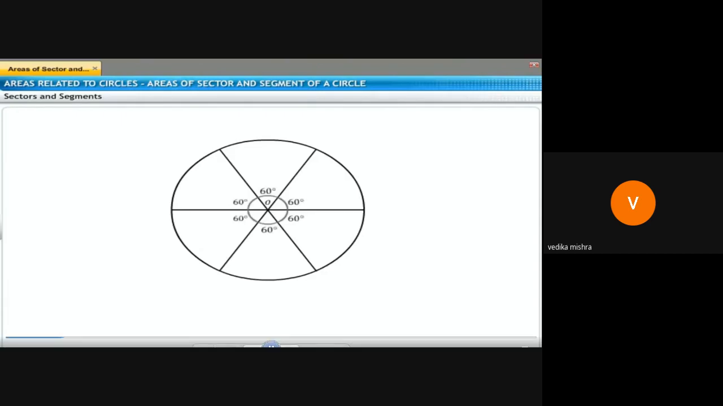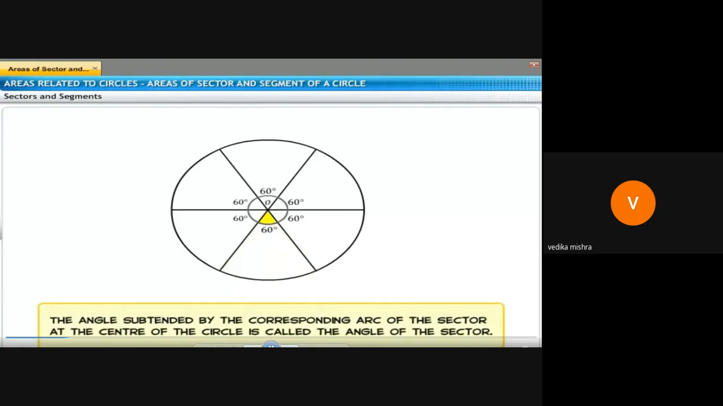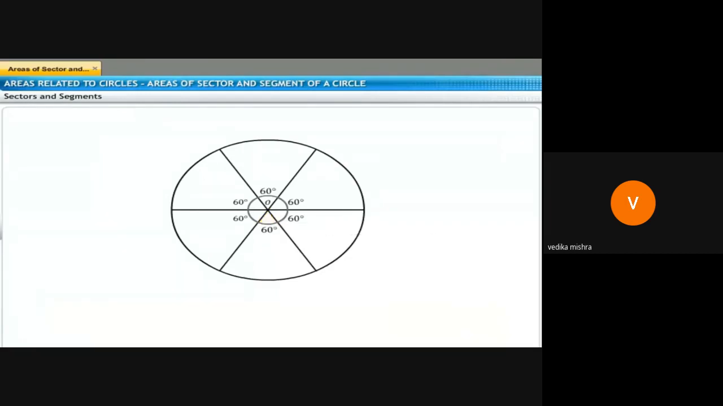Suppose you divide the circle into 6 equal parts, each part will make an angle of 60 degrees. The part of the circle enclosed by 2 radii, the plural of radius is radii, and the corresponding arc is called the sector of the circle. The angle subtended by the corresponding arc of the sector at the center of the circle is called the angle of the sector.